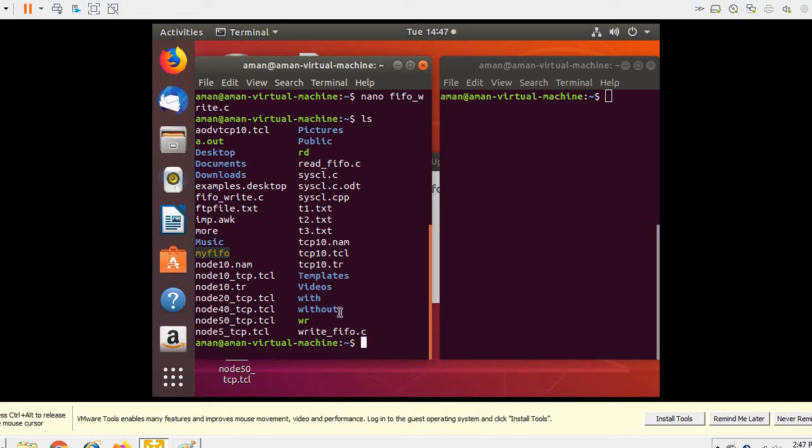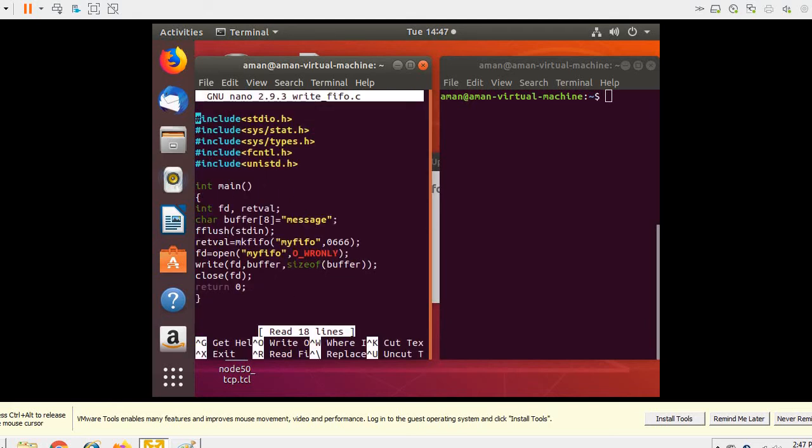The program name is write underscore FIFO. We wrote it in the other order. It is write underscore FIFO.c. So this is the program that will be writing onto one end of the pipe.